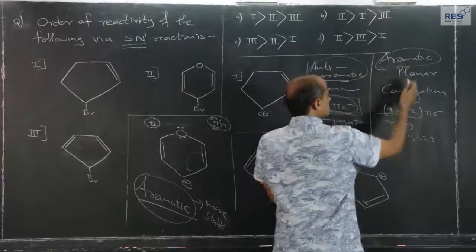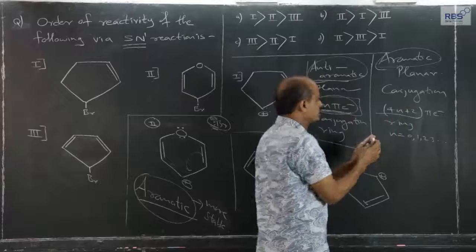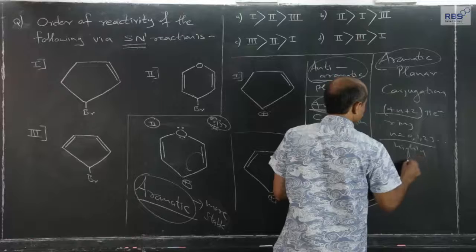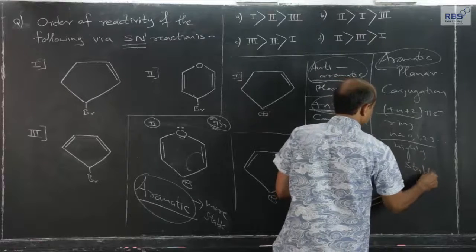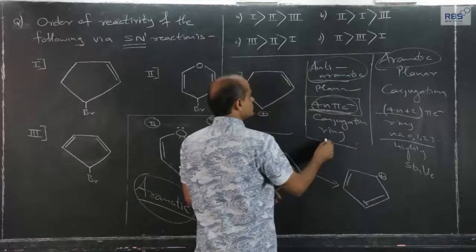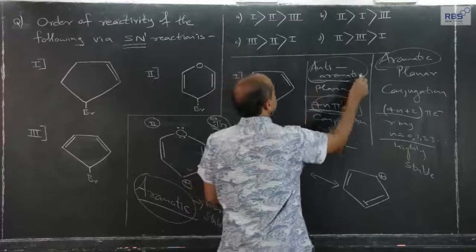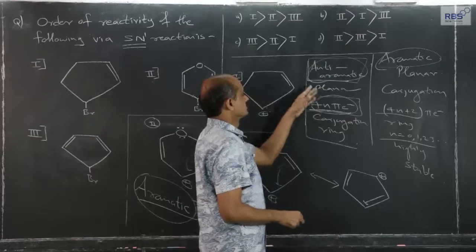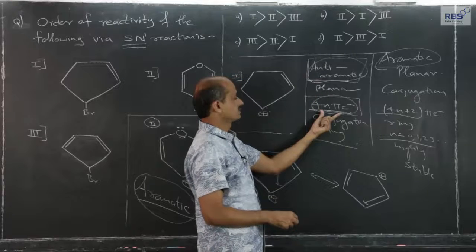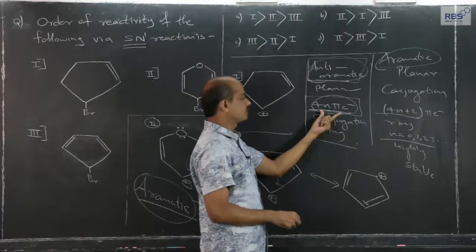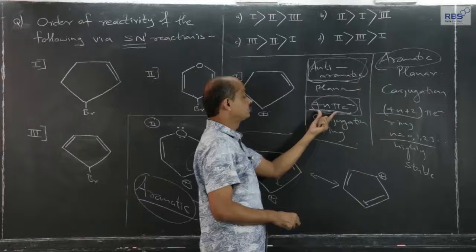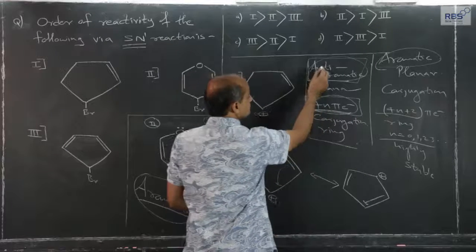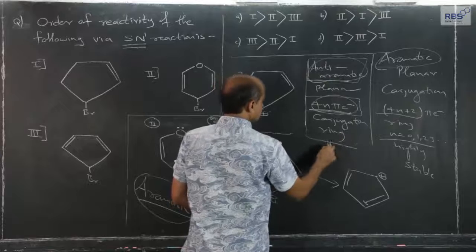Those species which fit into aromatic are highly stable, and those which fit into the formula of anti-aromatic, the only difference being 4n pi electrons, are highly unstable.